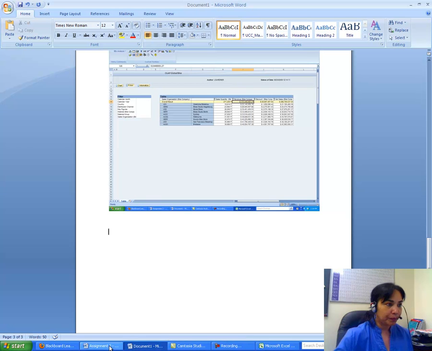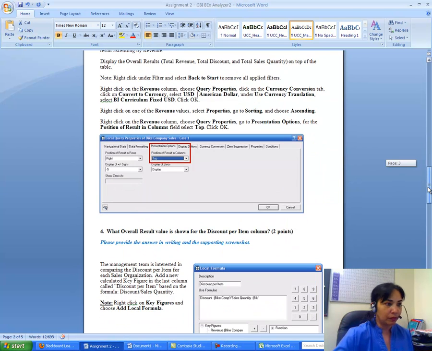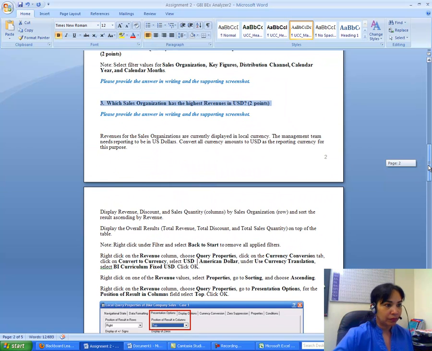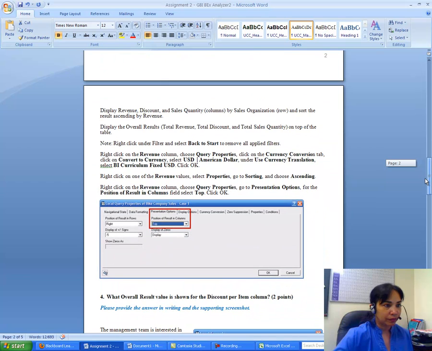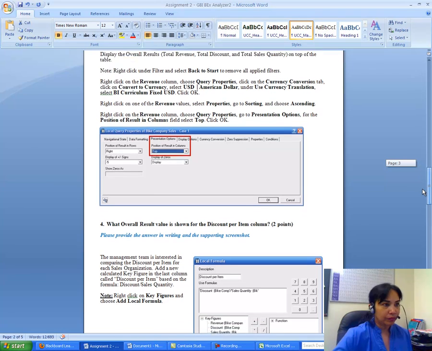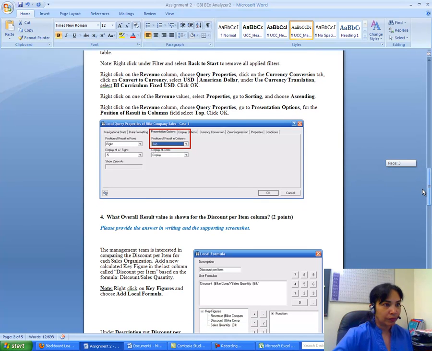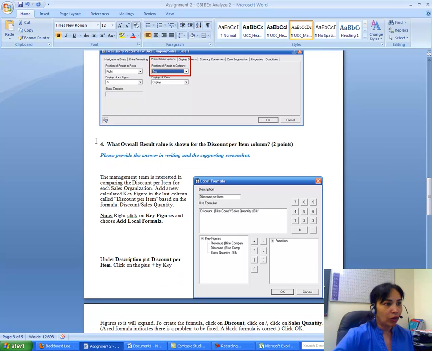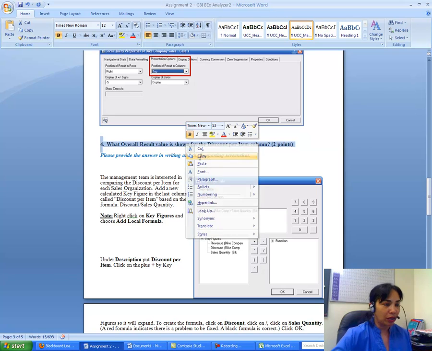Question number 4. What overall result value is shown for the discount per item column?